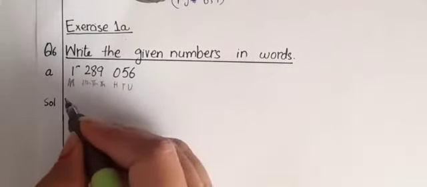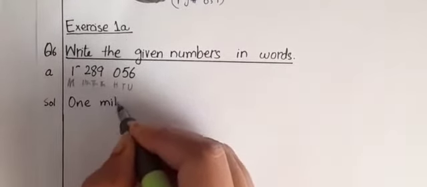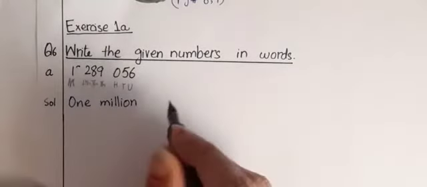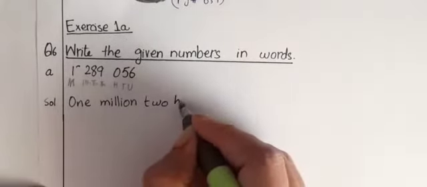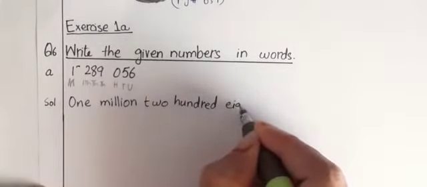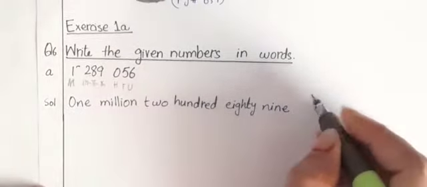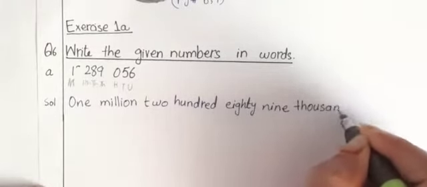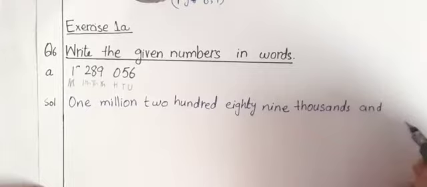I will write 1 million, ONE MILLION, 289,000, we will write TWO HUNDRED EIGHTY-NINE THOUSANDS, and 56.